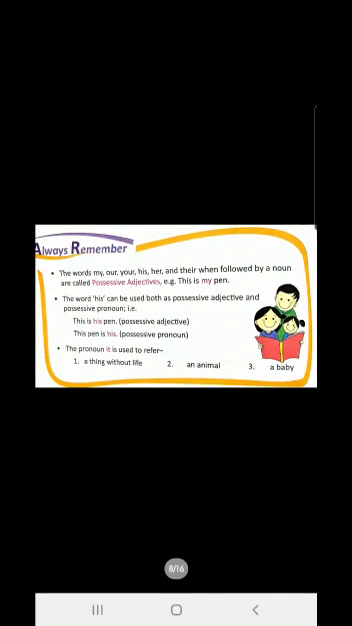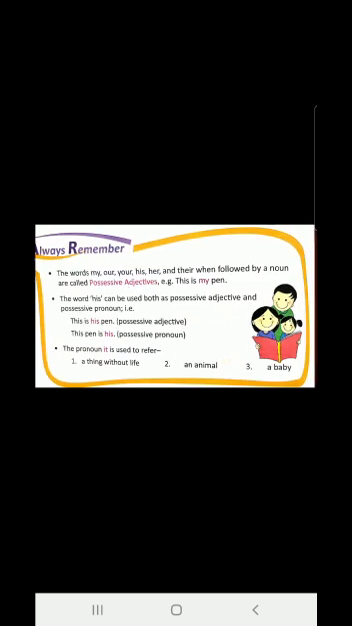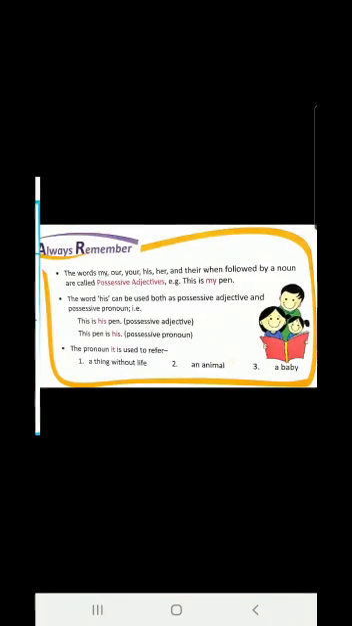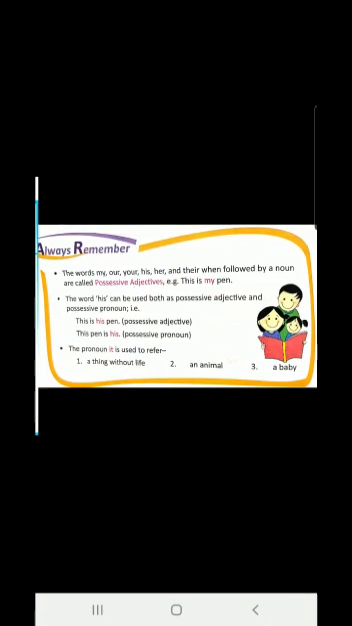The words my, our, your, his, her and their, when followed by a noun, are called possessive adjectives. This is my pen. Pen is a noun here, children, and my is used just before the noun pen. So my is a possessive adjective. The word his can be used both as a possessive adjective and a possessive pronoun. This is his pen. Now before the noun pen, his is used. So his here is a possessive adjective.